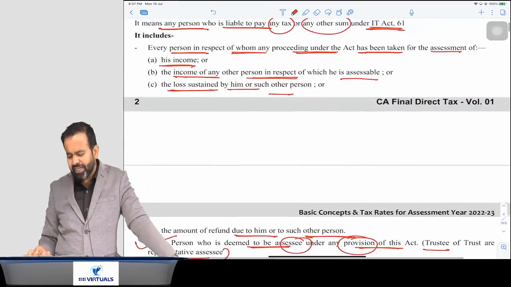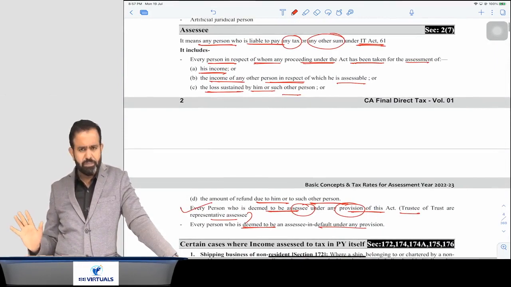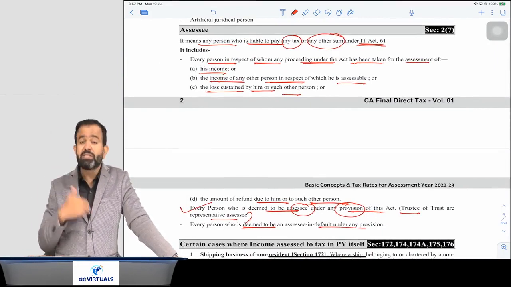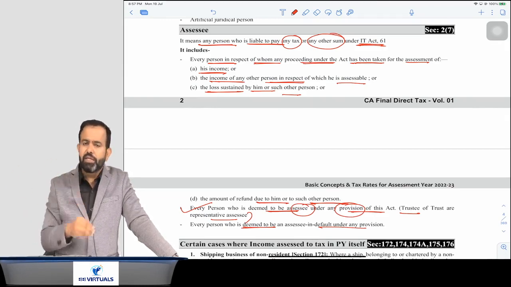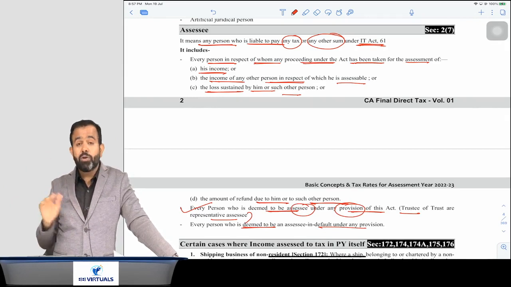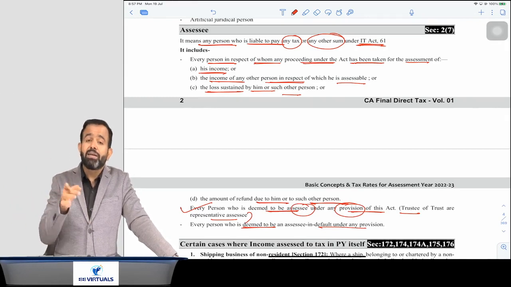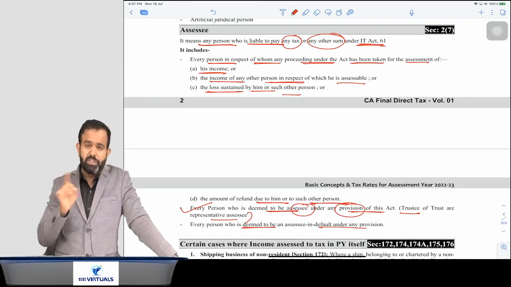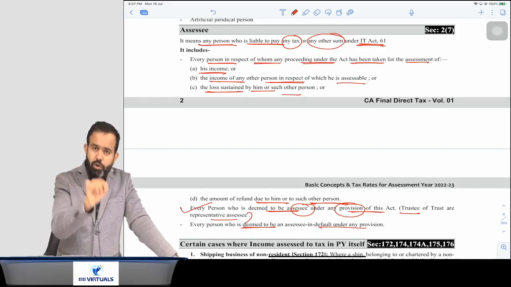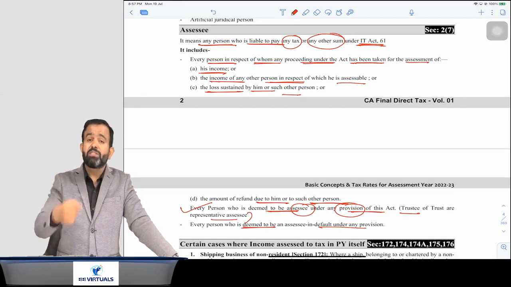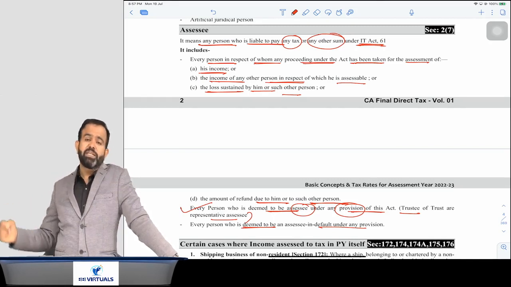Yes. So in simple words, what is the meaning of assessee? There are 7 persons. First, if any person is liable to pay any tax or any sum under income tax law, that is called assessee. Second, if you are not liable to pay any tax or sum, but an assessment proceeding is initiated for assessing your income or any other person's income, your losses or any other person's losses, or some refund is due, in that case you will be treated as assessee.